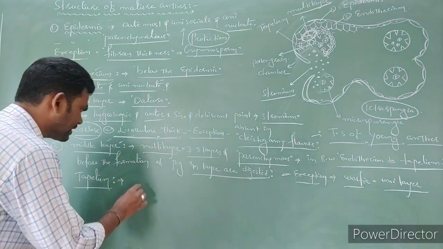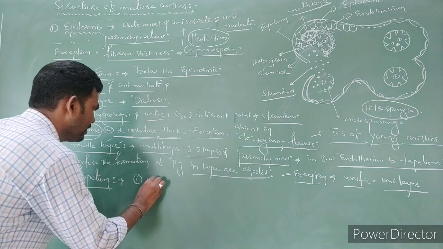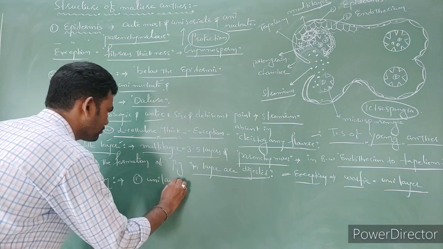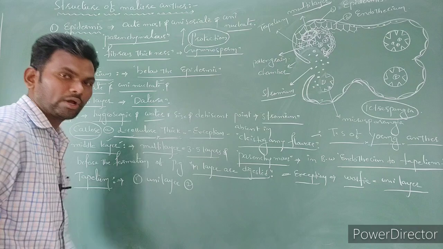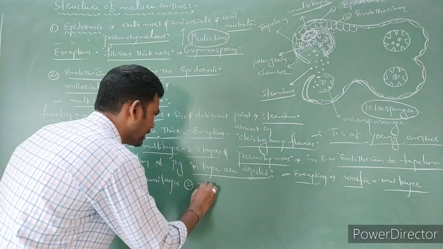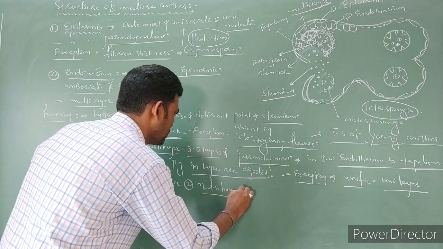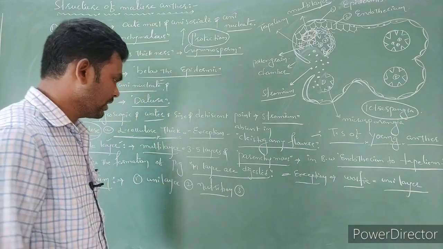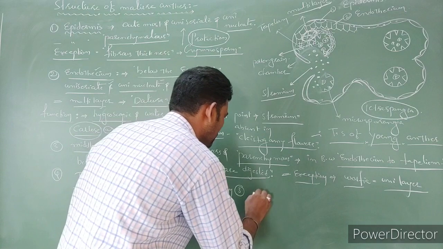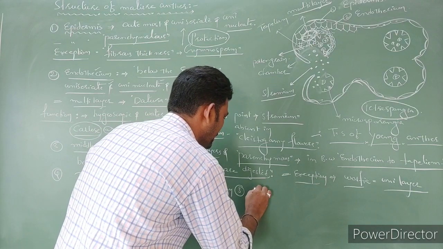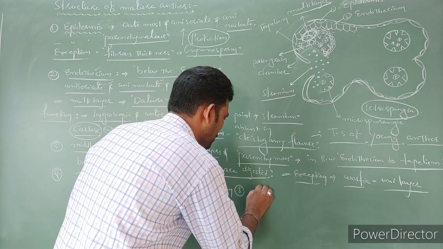The first point I have to write: the tapetum cells are unilayer. Second, they act as nutrition for pollen grains. And third point, tapetum cells are endopolyploid. These are considered different ploidy.